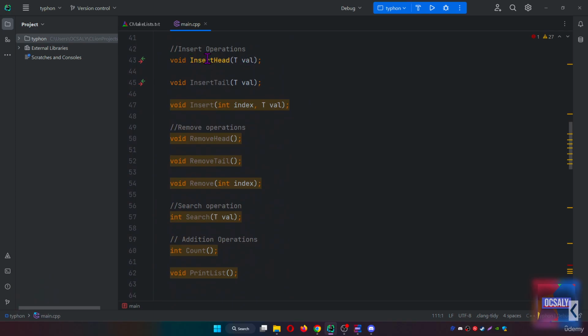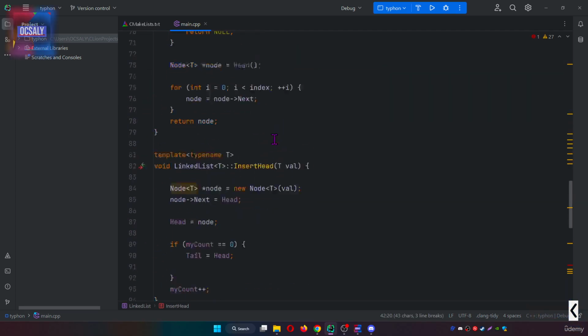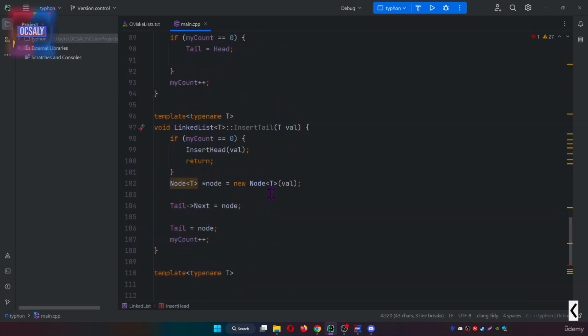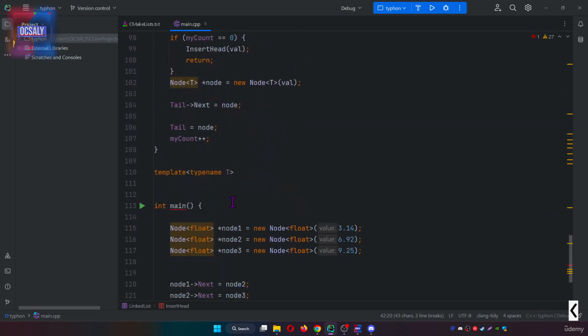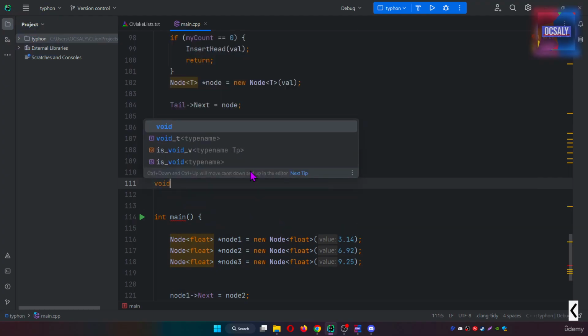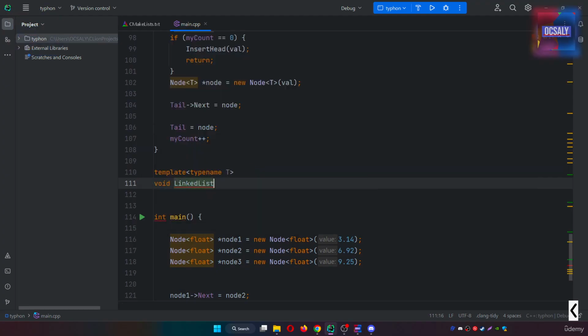Previously, as you can see, we just had the value here because we are inserting and we know where we're inserting, right? In this case, we're gonna insert at head. In this case, we're gonna insert at tail. But in this case, we're gonna need the index here. That's why we're gonna create two parameters. And here it's gonna be void LinkedList T here.